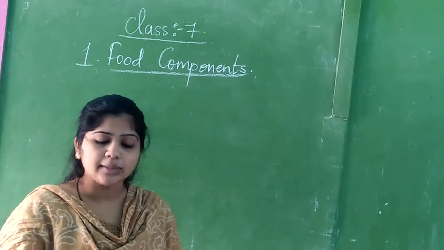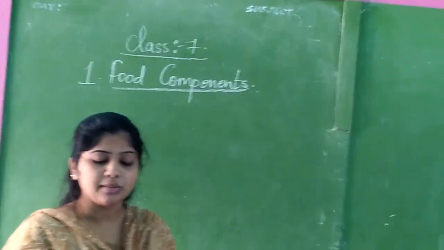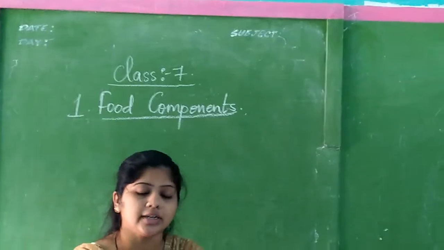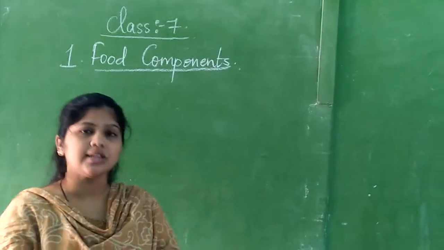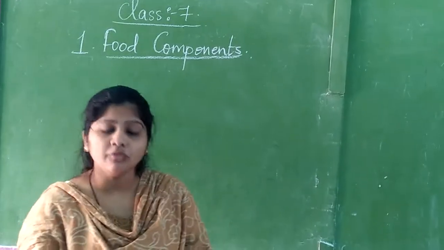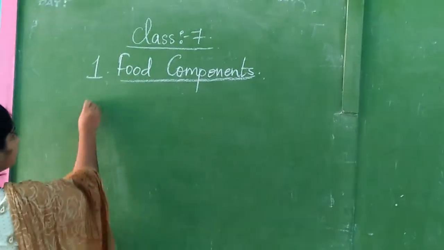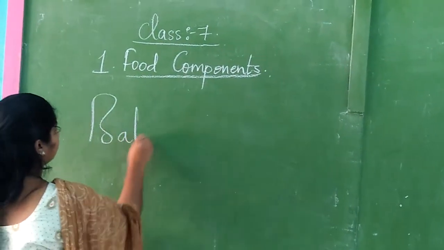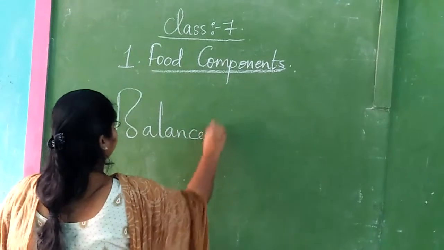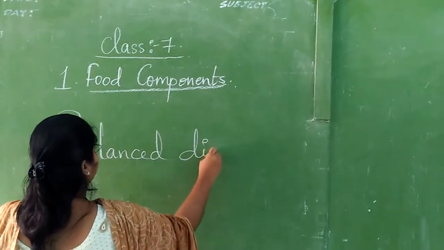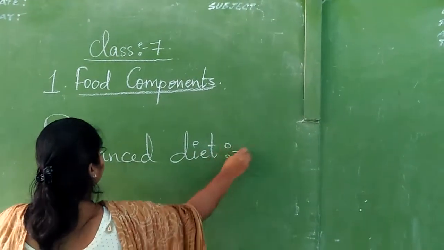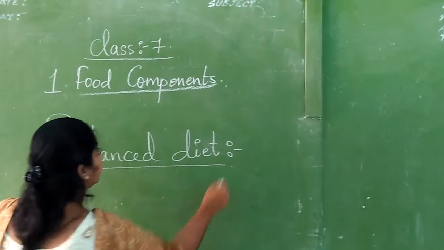Water helps in many other processes in our body as well. We must drink plenty of water. Okay? What we have learned from this lesson, you have to drink plenty of water. Then balanced diet. What is balanced diet? Balanced diet is nothing but eating correct amount of food in a day.